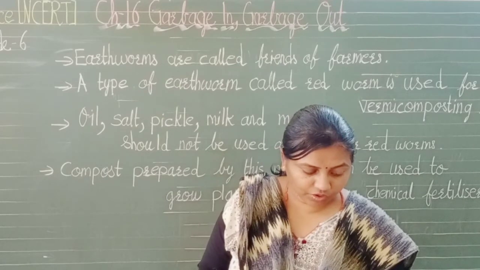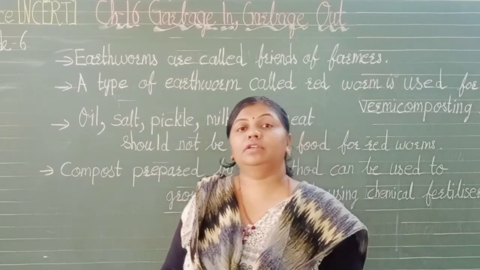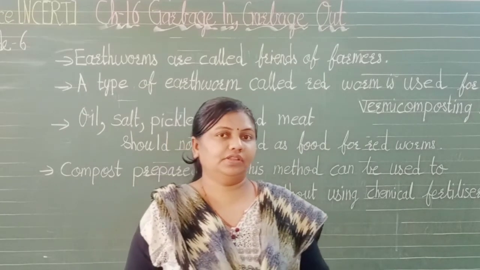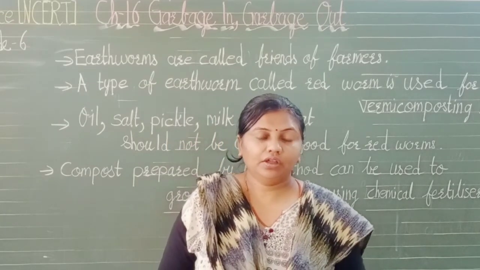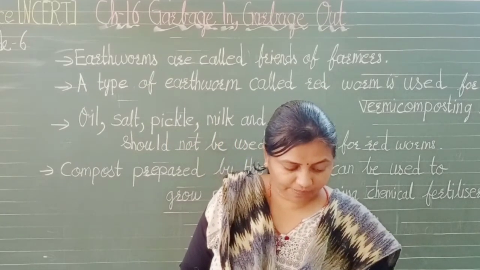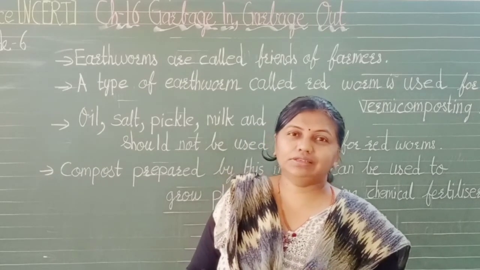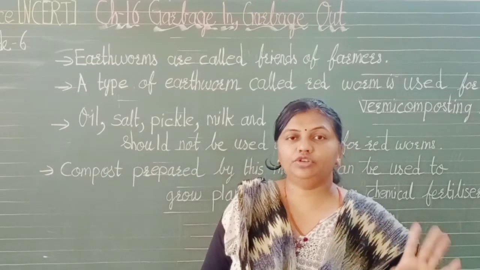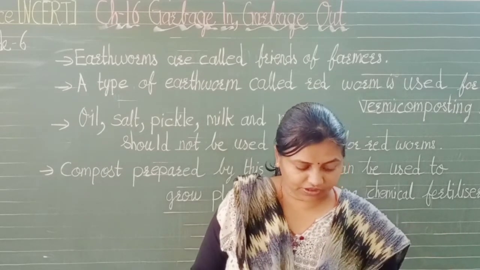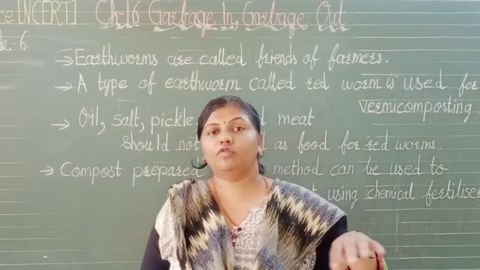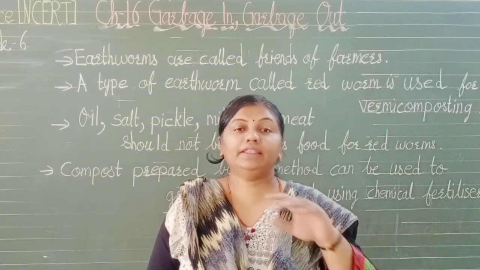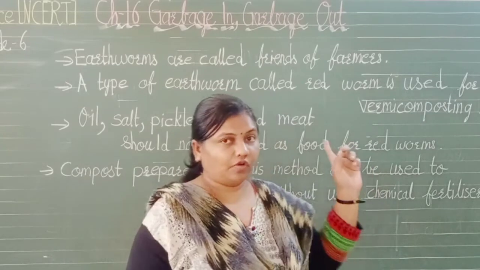But keep in mind that shiny coated paper should not be kept in this pit. Normal paper you can keep, but this shiny paper you should totally avoid. Now sprinkle water on it, and then you can add the redworms.